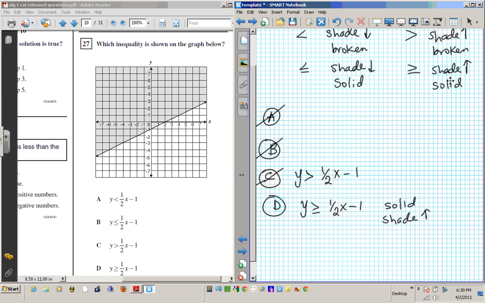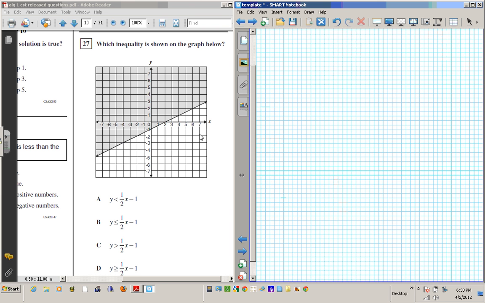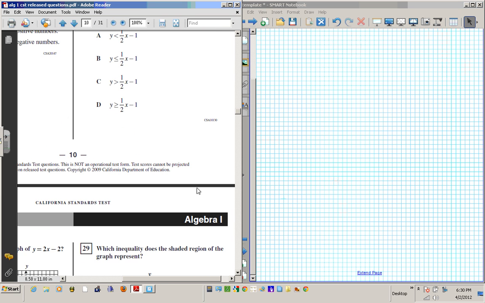So this one is solid, shade up. That's exactly what we talked about here. Greater than or equal to means solid and shade up. So that's basically that. All right, let's move on to the next question. Question 28.